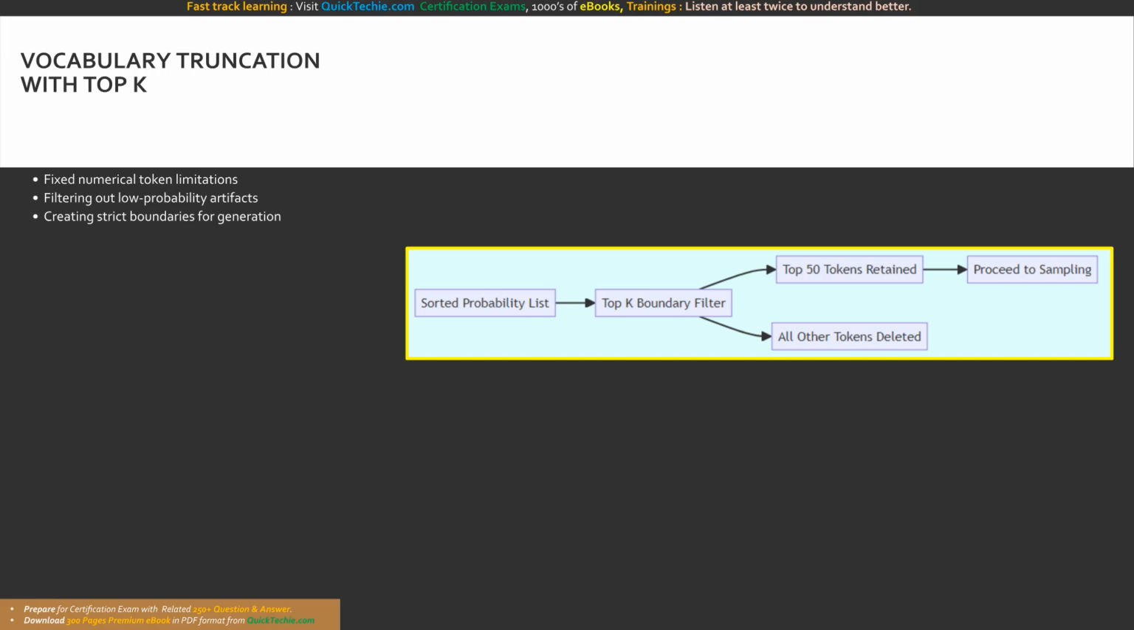This flowchart demonstrates the brutal efficiency of top K. The sorted list hits the strict boundary filter. Exactly K tokens are retained for sampling, and the entire remainder of the vocabulary is completely deleted from consideration.